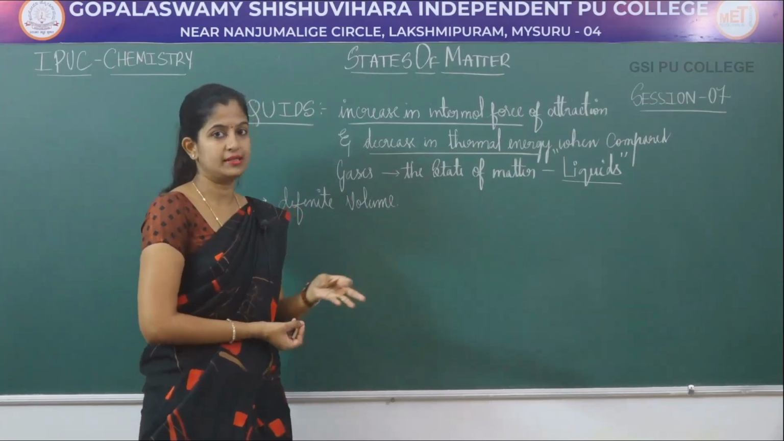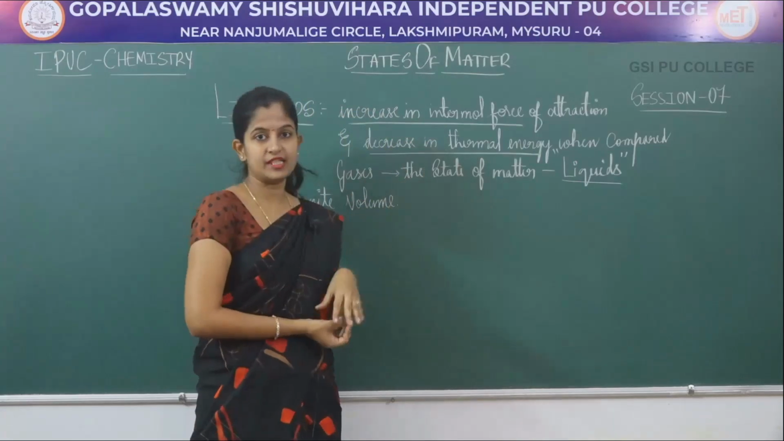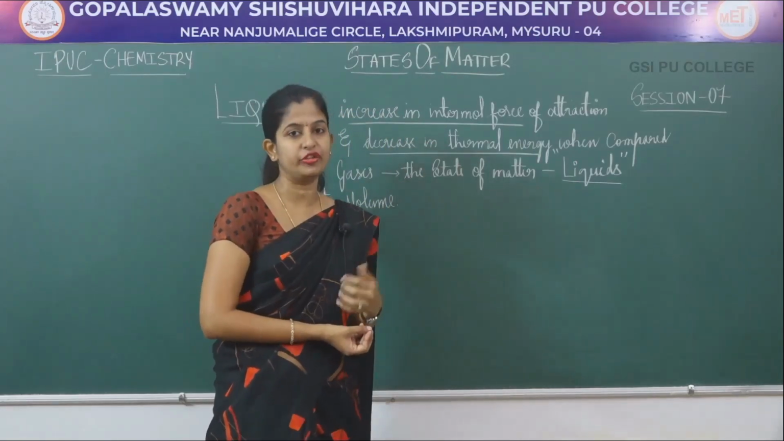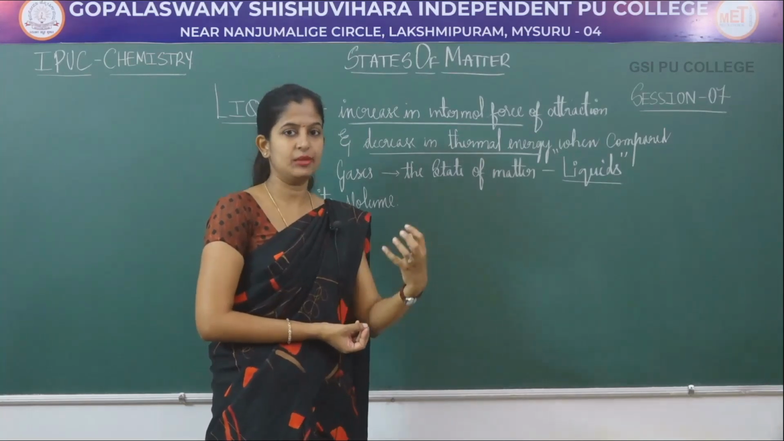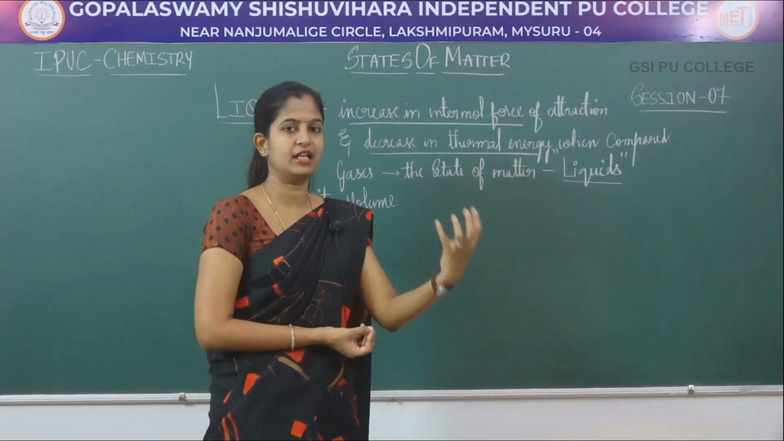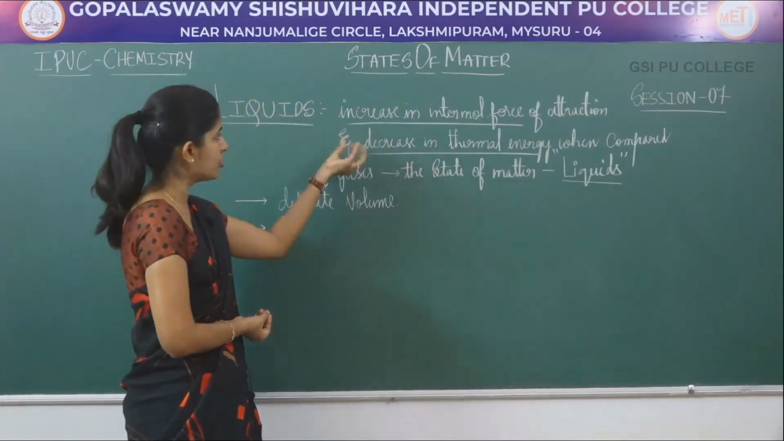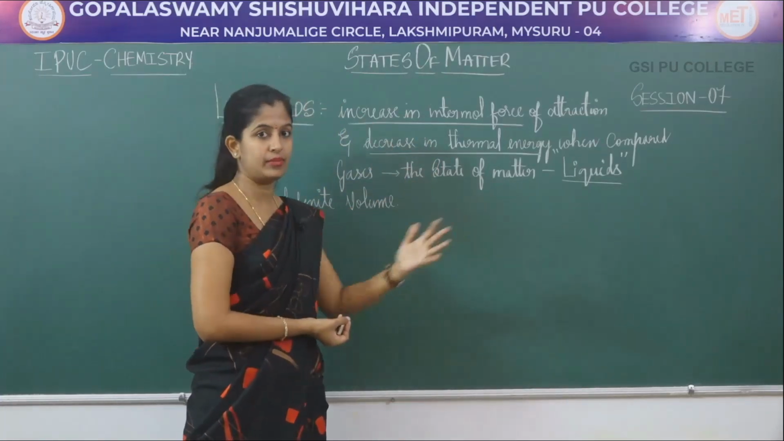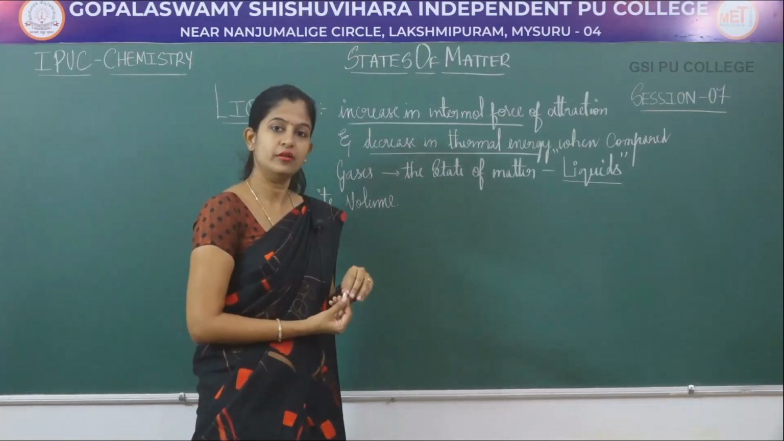As in solids, liquids do not have a definite shape, that is, they take the shape of the container. So for example, if you take a liquid in a bowl, it takes the shape of the bowl. If you take the liquid in a glass, it takes the shape of the glass. So although they have a strong intermolecular force of attraction when compared to gases, they have a definite volume, but they do not have a definite shape.